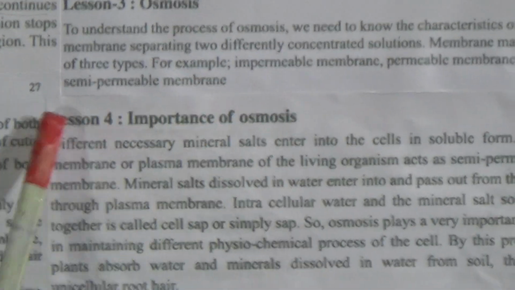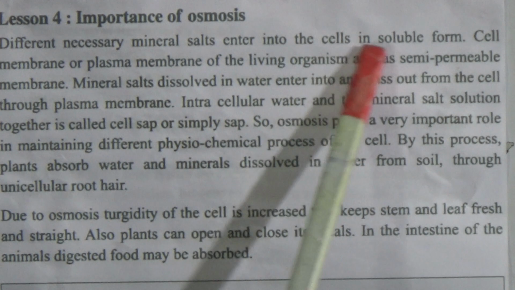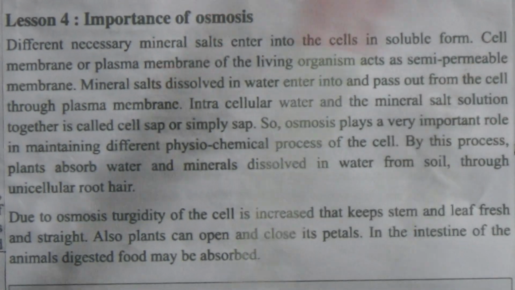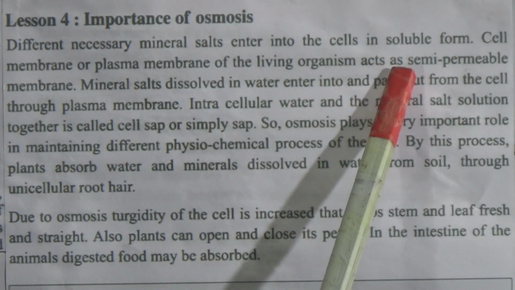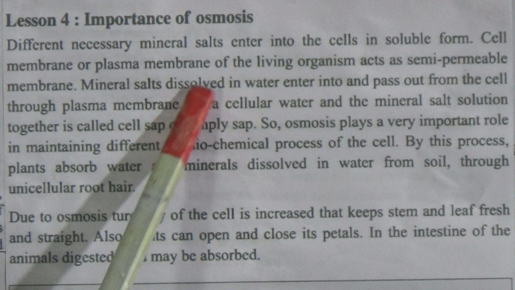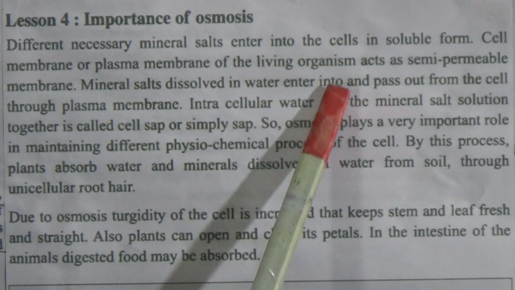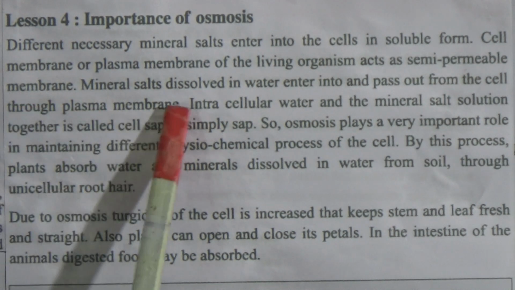Now come to the importance of osmosis. On the next page: different necessary mineral salts enter into the cell in soluble form. The cell membrane or plasma membrane of the living organism acts as a semi-permeable membrane. Mineral salt dissolved in water enters into and passes out from the cell through the plasma membrane.